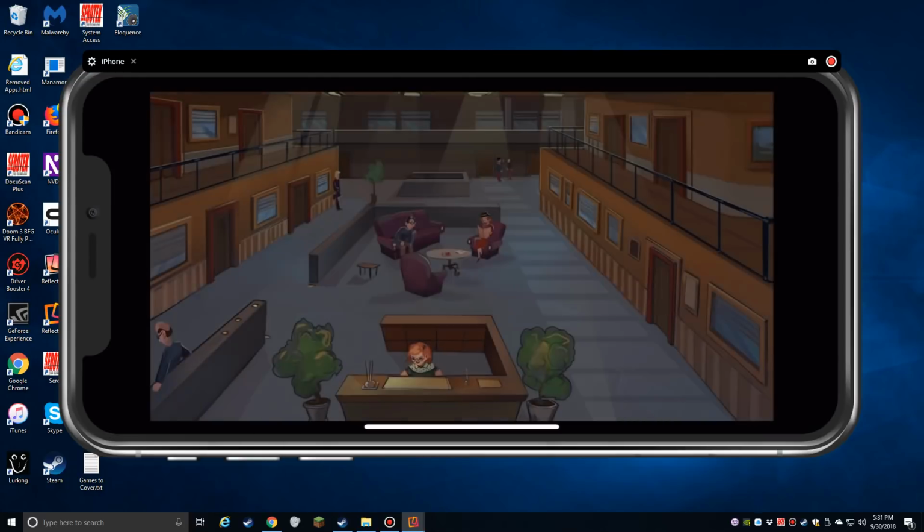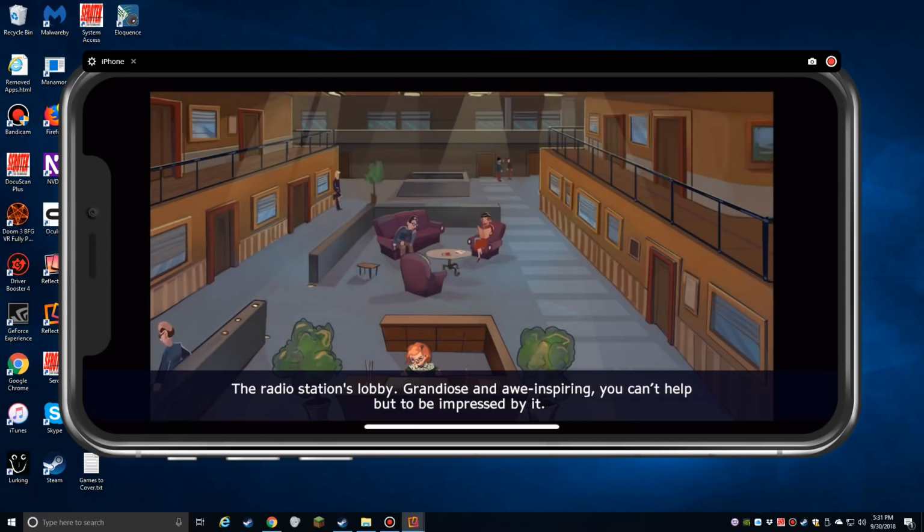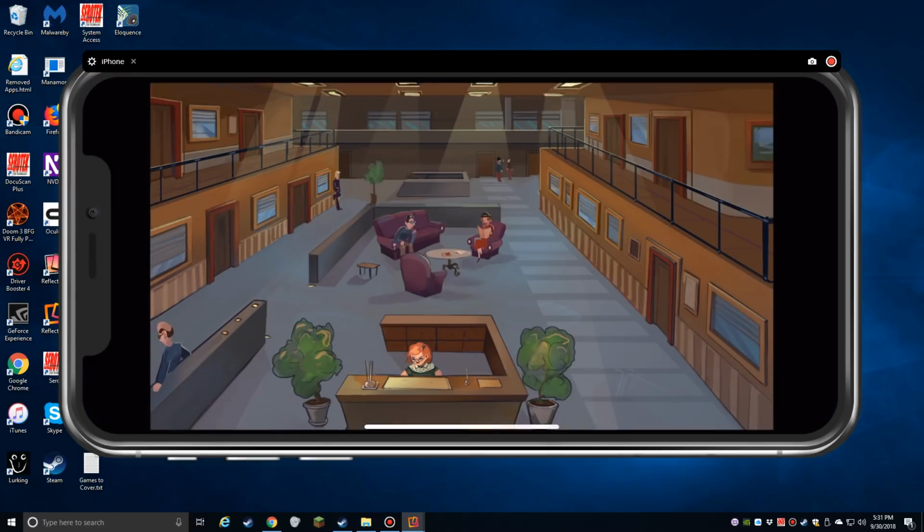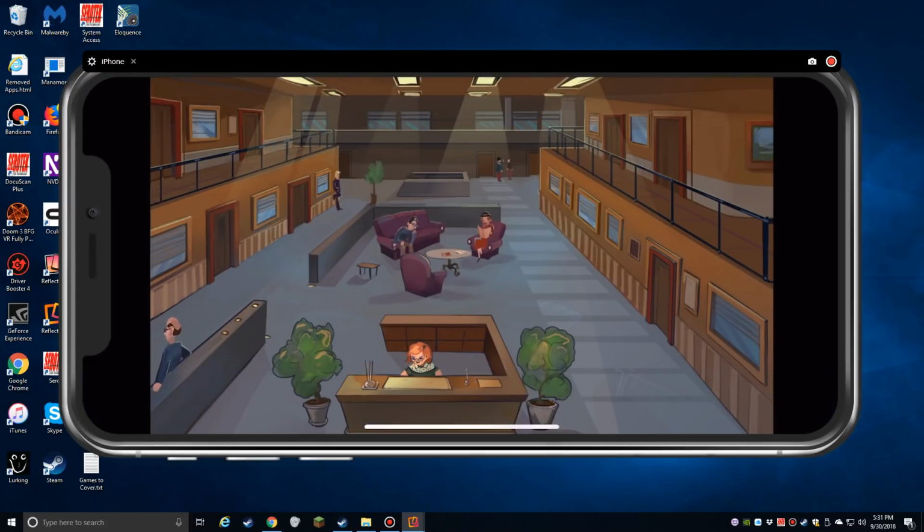All right, lobby, here we go. The radio station's lobby. Grandiose and awe-inspiring. You can't help but be impressed by it. Hey, it kind of looks like my... Okay, you got a couple stories there. Kind of open design. Okay, we got a receptionist here.